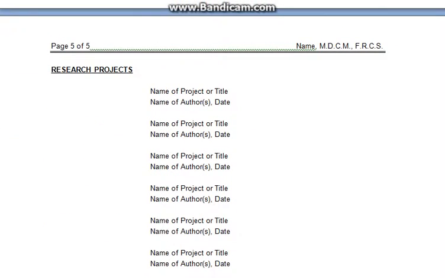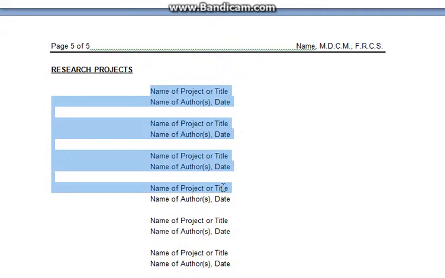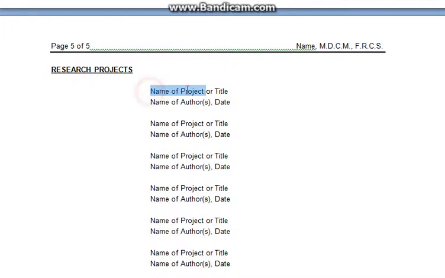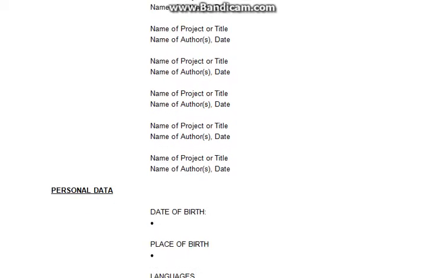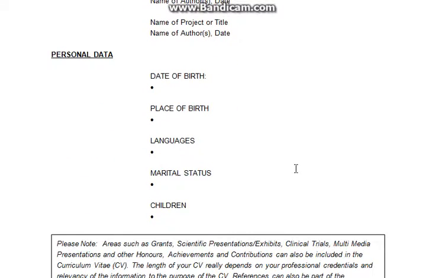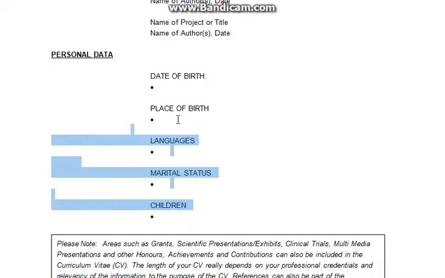If you have done any kind of research work, it will be mentioned here. You have to write the name of the project, the title, who the author is, and the dates. A lot of people do research work, so this research work can be mentioned. And next is your personal data.